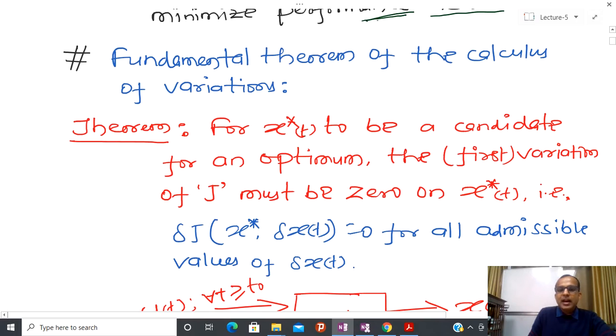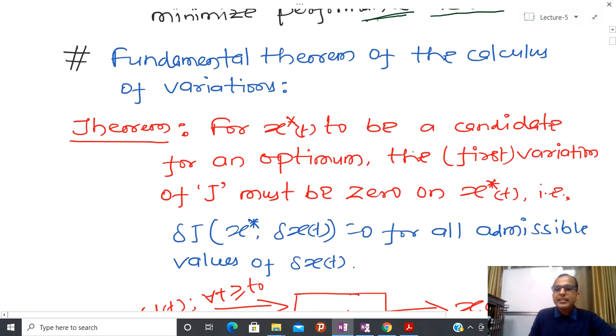For x star to be a candidate of optimum, which might be a maximum or a minimum, and based on the statement of the problem we select the maximum or minimum, the first variation of J must be 0 on this particular x star t.